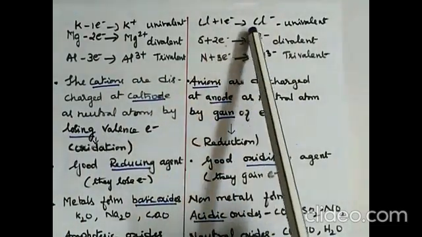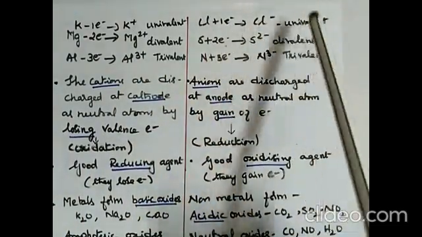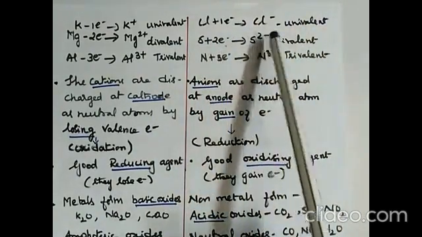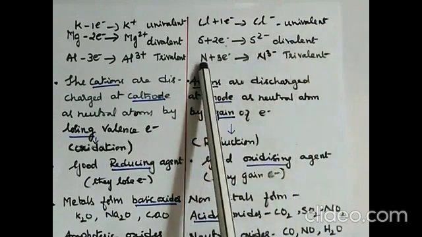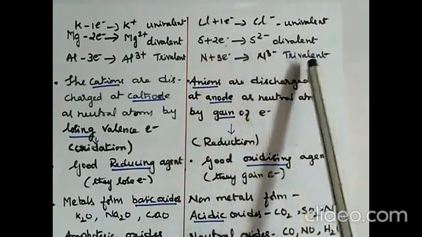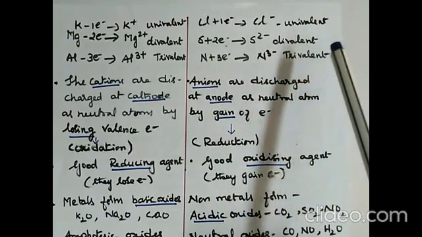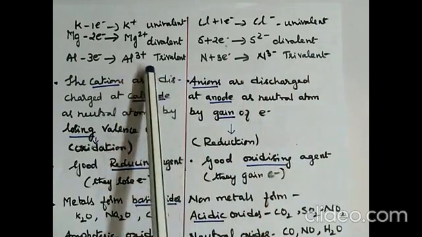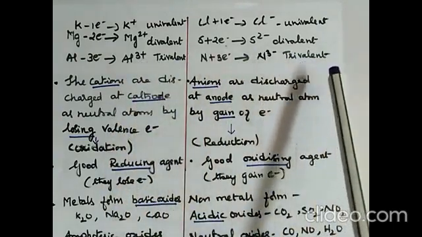Chlorine gains 1 electron to form an anion Cl-, so it is univalent. Sulfur gains 2 electrons to form S2-, so it's divalent. Nitrogen gains 3 electrons to form N3-, so it is trivalent. So you find univalent, divalent and trivalent metals and non-metals, but metals lose electrons and non-metals gain electrons.